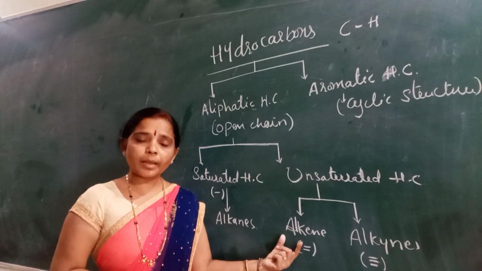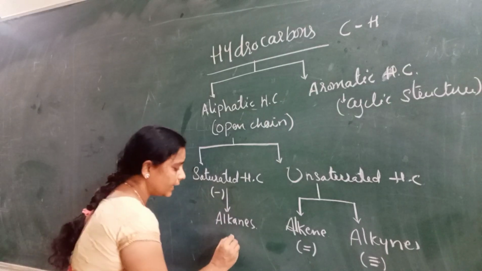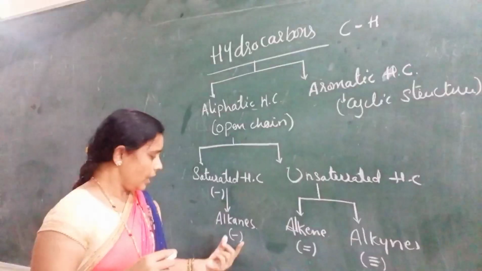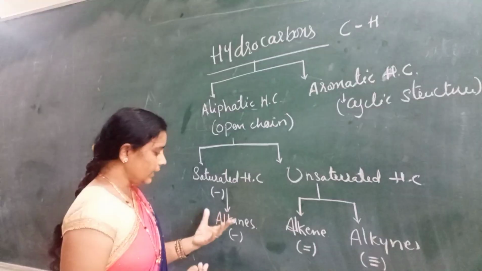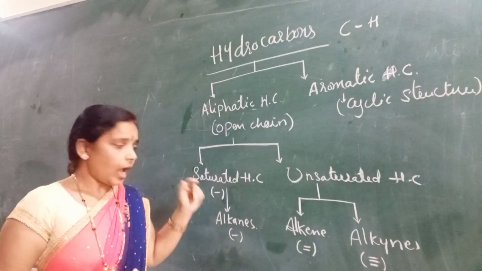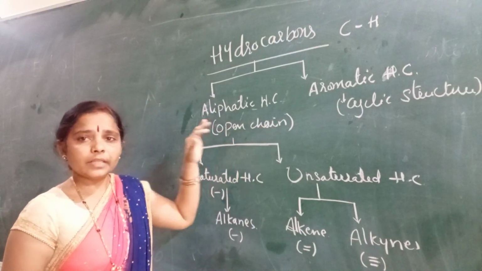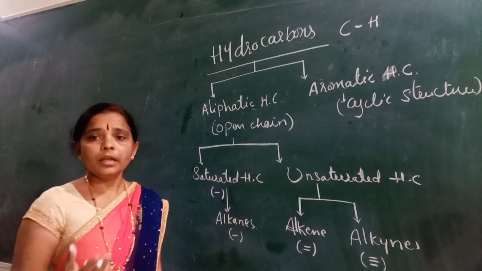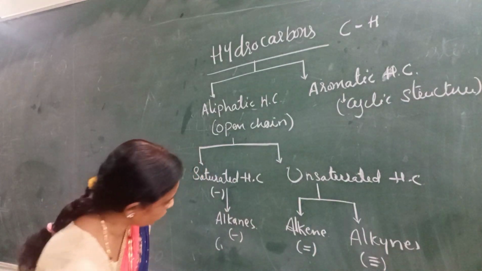In the case of alkene, it includes a double bond. In saturated hydrocarbons, all the bondings between carbon and hydrogen are single bonds only. So we are able to describe the alkanes, or saturated aliphatic hydrocarbons. Alkanes are saturated aliphatic, meaning open chain, not closed. Open chain hydrocarbons are considered alkanes. They have the general formula CnH2n+2.